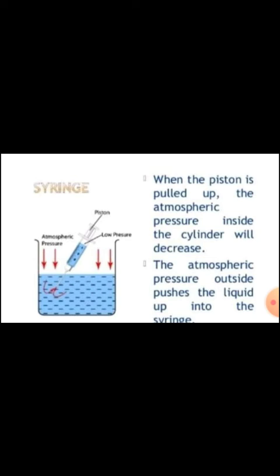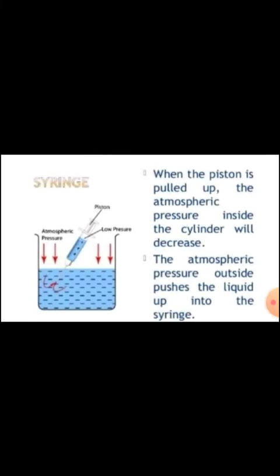The atmospheric pressure in our surroundings acts on the liquid and pushes it into the syringe, and that's why the liquid enters the syringe easily.